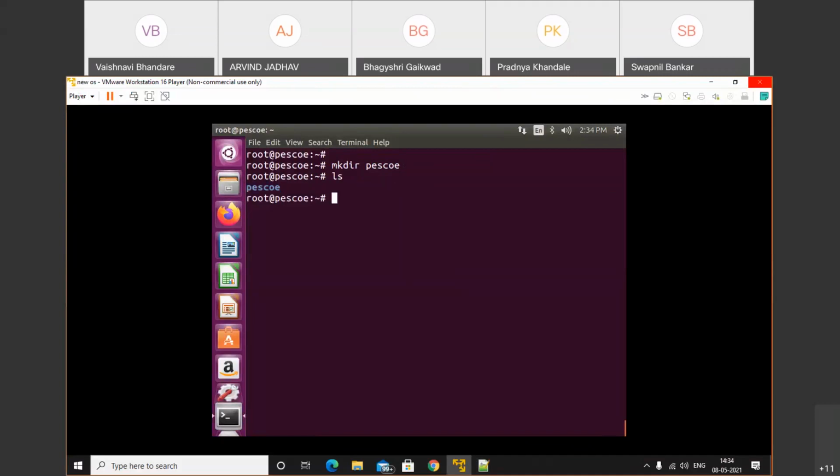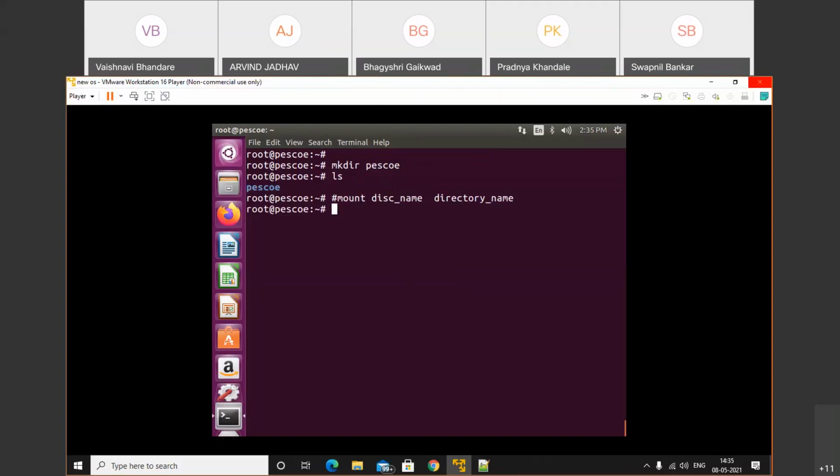Now we'll do the mount operation. First of all, I will specify the syntax. Mount, disk name, then the directory name.